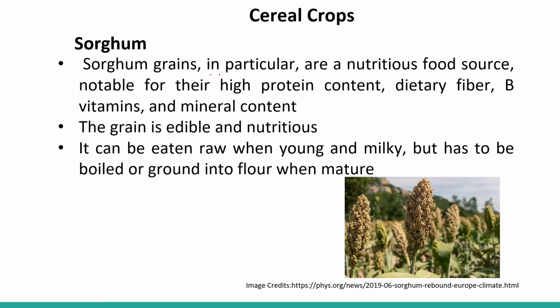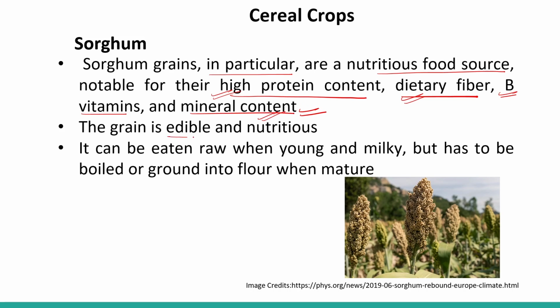Sorghum grains in particular are a nutritious food source, notable for their high protein content, dietary fiber, vitamin B, and mineral content. Right? So they are a good source of food because their protein content is high. They have lots of fibers because fibers are very, very important. They are rich in vitamin B and also in mineral content.